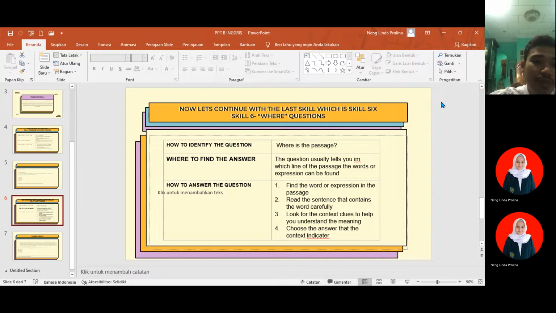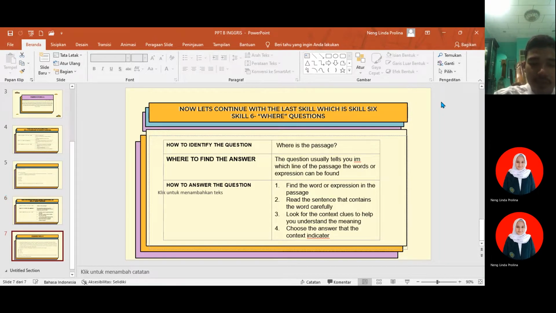Number 2, read the sentence that contains the word carefully. Number 3, look for the context clues to help you understand the meaning. Number 4, choose the answer that the context indicates.